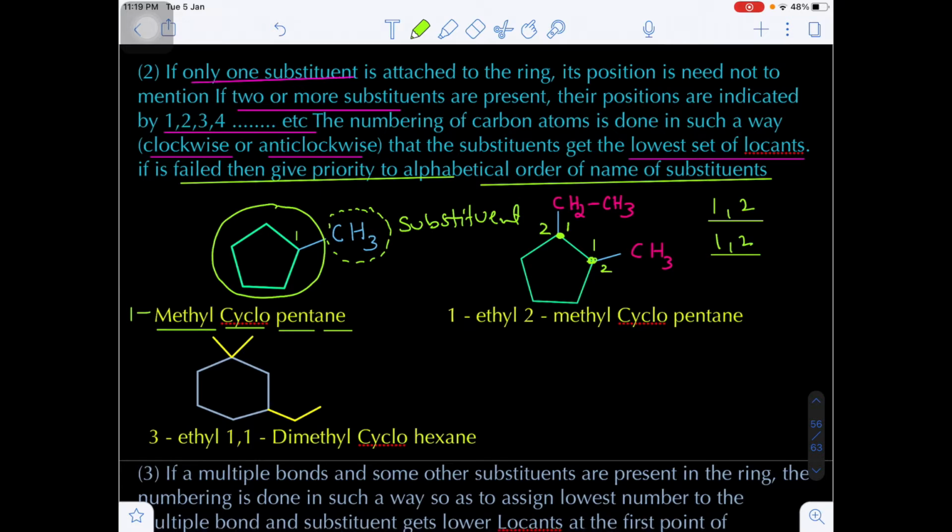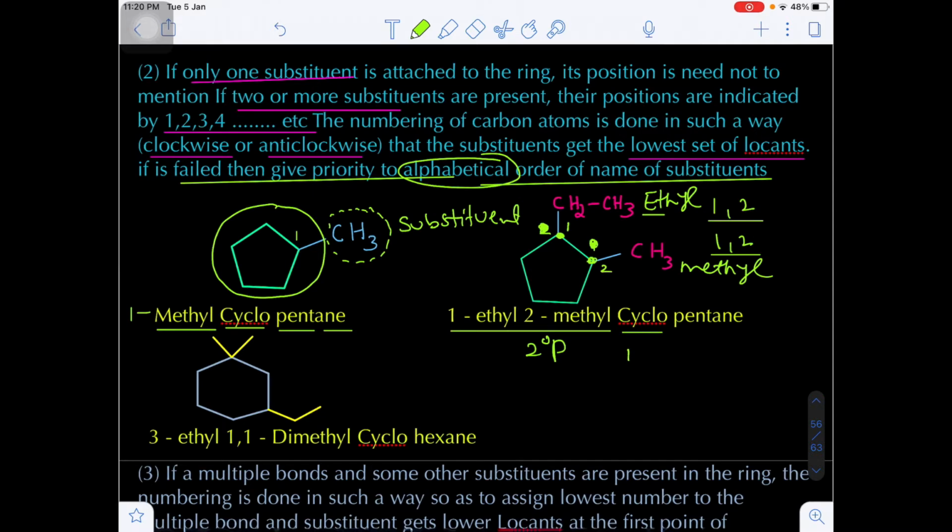So if the lowest locant rule fails, then see the alphabetical order of the substituents. The group C2H5 is ethyl and CH3 is methyl. According to alphabetical order, E comes first. That's why we give number one to the substituent ethyl, and number two to the substituent methyl. So according to alphabetical order, I am writing 1-ethyl, 2-methyl. This will be the secondary prefix.